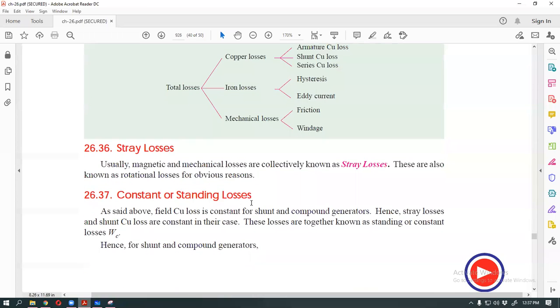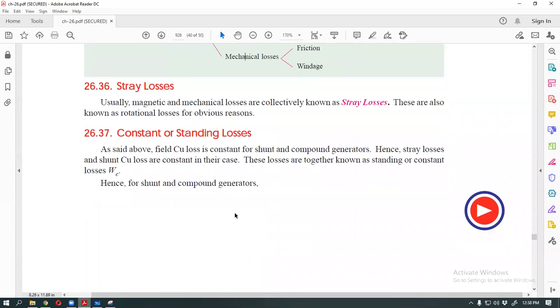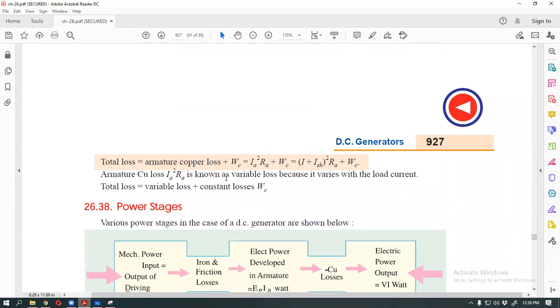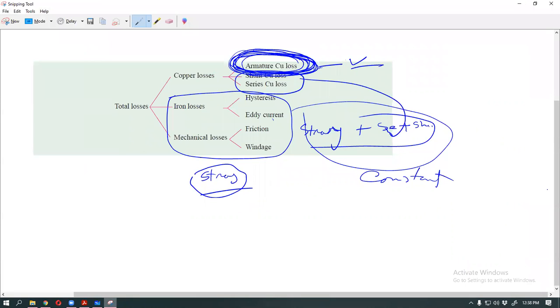This is the constant loss, Wc. Total loss means armature loss and constant loss. Armature loss means variable loss.